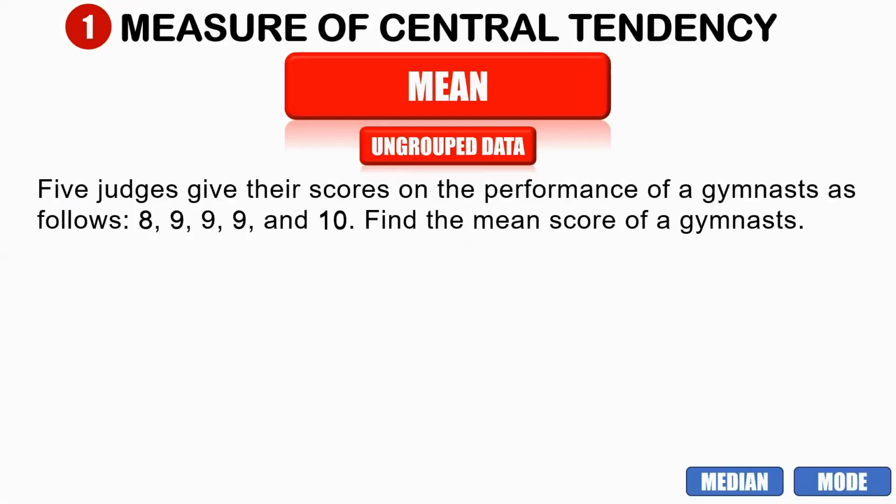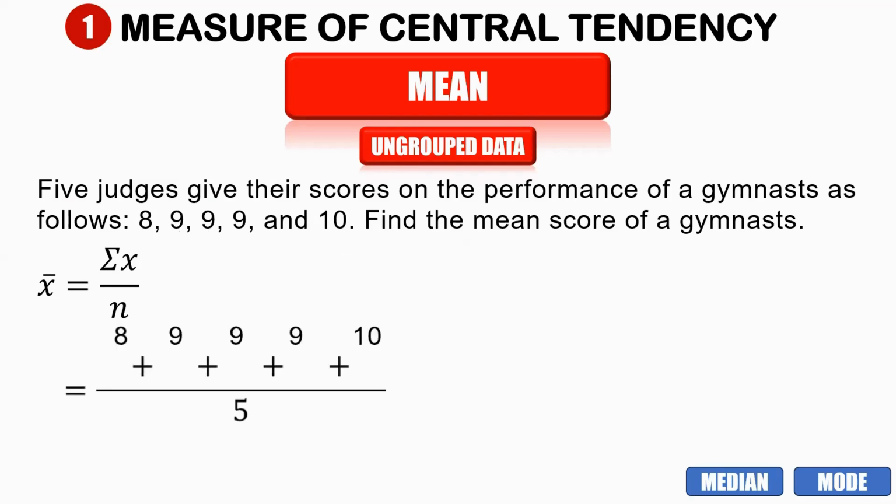Five judges give their scores on the performance of a gymnast as follows: 8, 9, 9, 9, and 10. We are going to find the mean score of our gymnast. Because this is ungrouped data, we are going to use this formula. You get the sum of all those values: 8 plus 9 plus 9 plus 9 plus 10 is equal to 45.